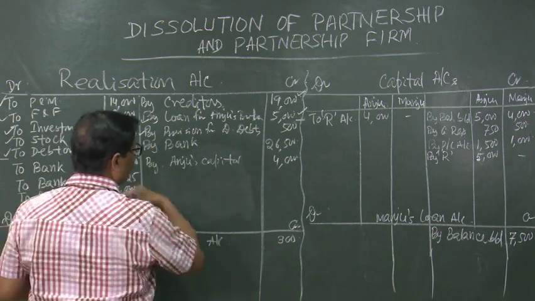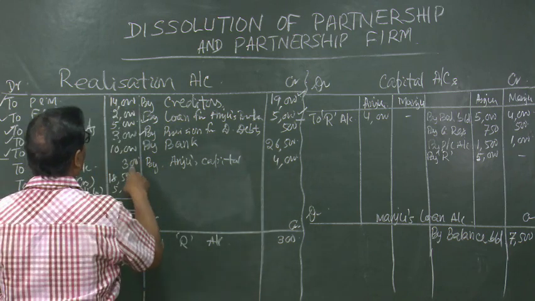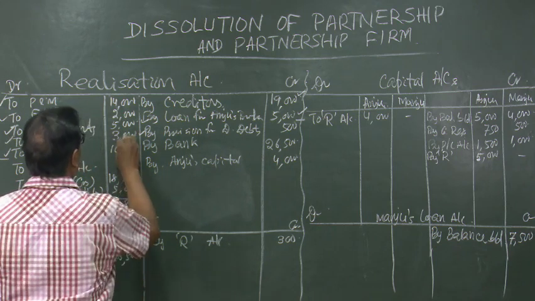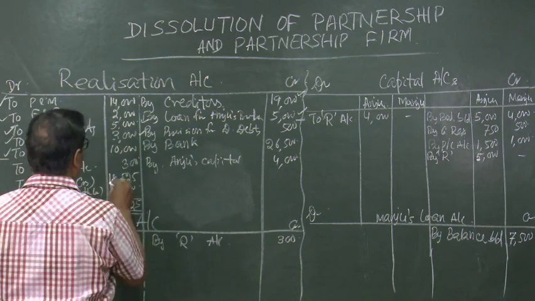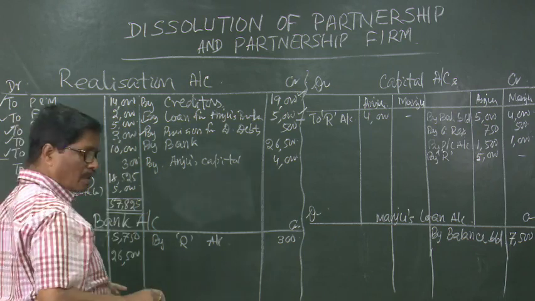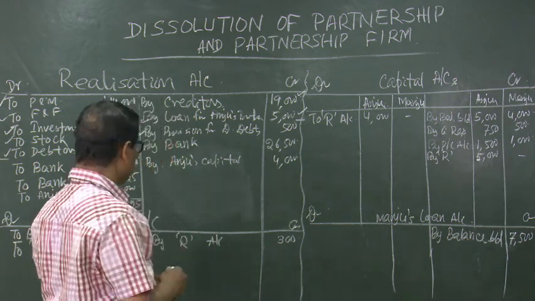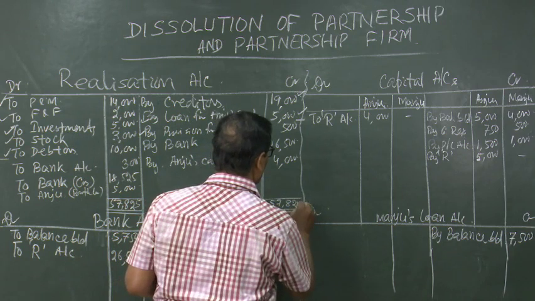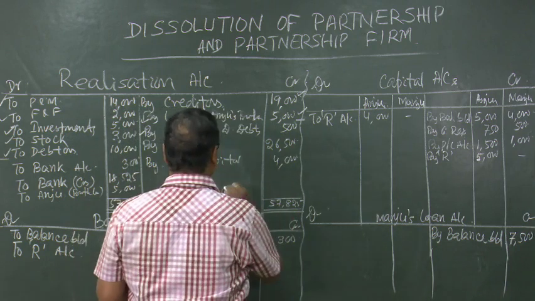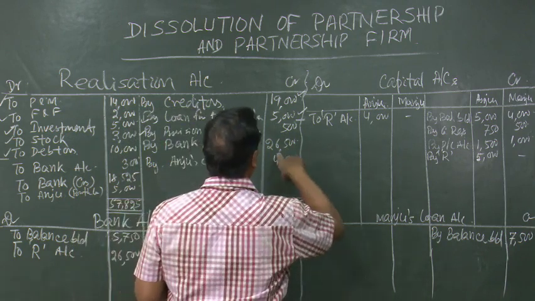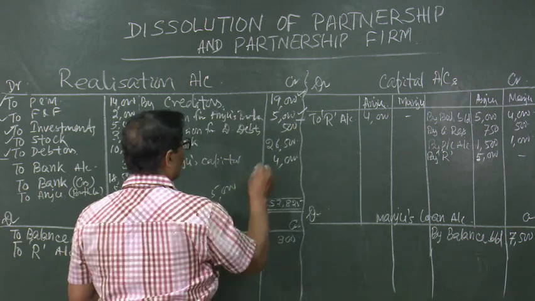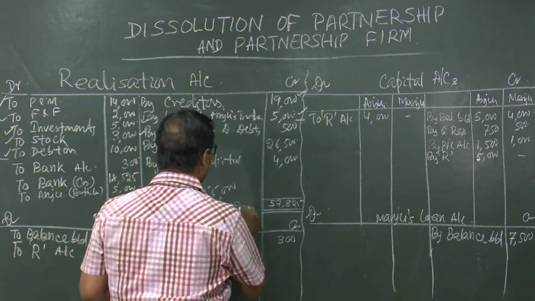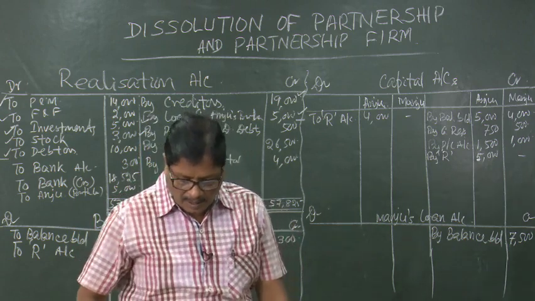This side looks to be greater than this. So, 5, 2, 8, the total comes to 57,825, and this side is coming to 1000, carry 1 to 55,000. That means 2,825 will be the loss.